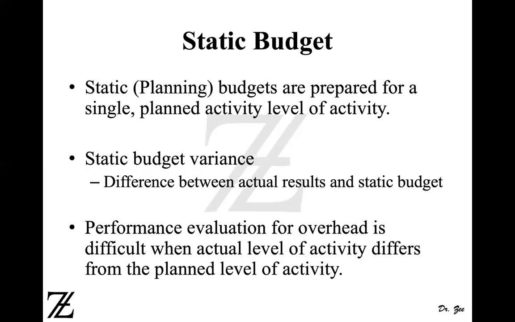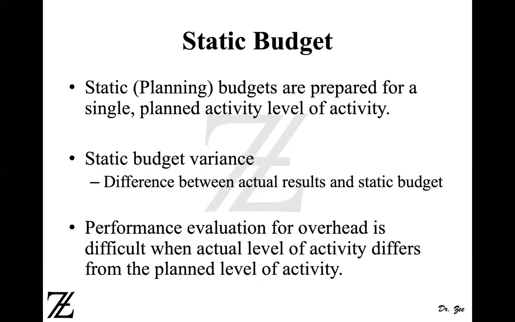There could be other levels of activity. Maybe you produce 11,000 units, maybe 12,000, maybe 13,000, maybe 100,000. So there are several levels of activity, but a static budget is produced only for one level. You budget what you're planning to produce, and then you produce the whole budget based on that particular level of activity.